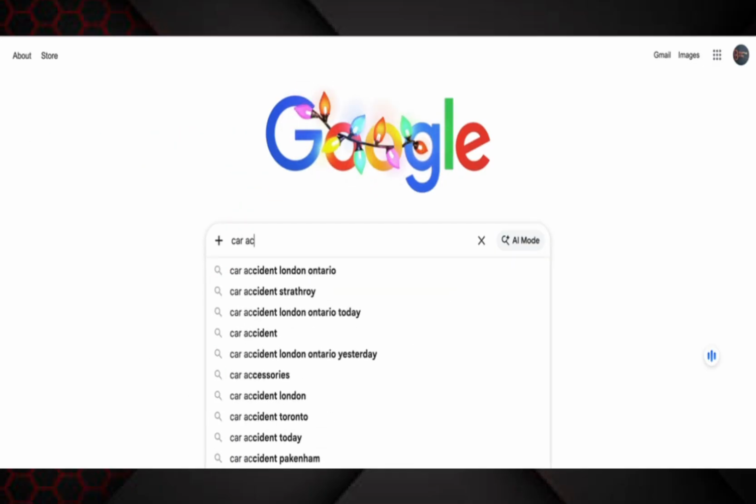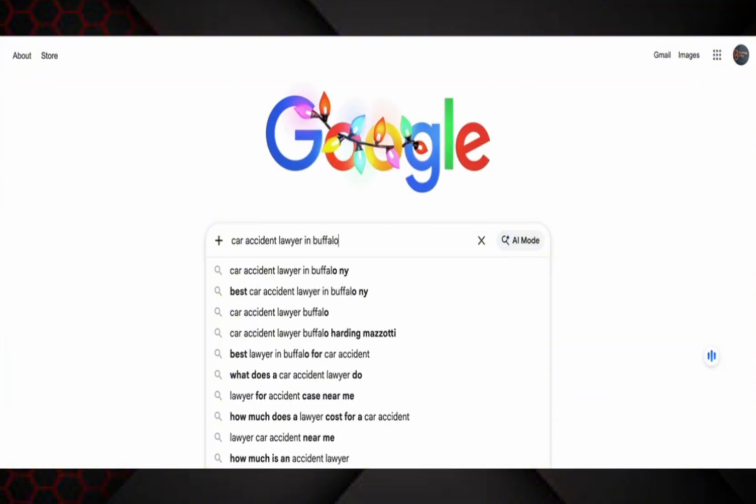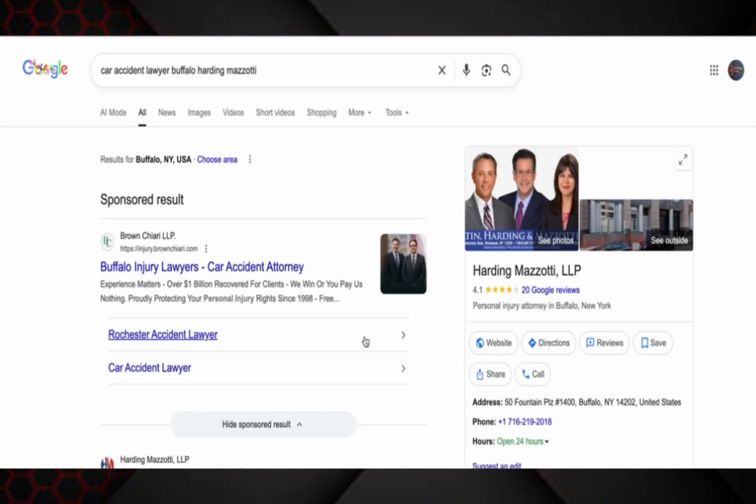Let's say we're looking for a car accident lawyer in, say, Buffalo. As you can see, there's something called a drop-down list here. Everybody's familiar with that. But you'll notice in this drop-down menu, it's fairly specialized and targeted as well. Once we've got a company that's actually being recommended by Google right here, Harding and Mazzotti is being recommended. Everybody else is just a generic way to finish a sentence. However, what Google's doing now is recommending specific companies. So this is what we can have Google do for you, and we can do this on other platforms as well. So when I click on this, now here's where the magic happens.